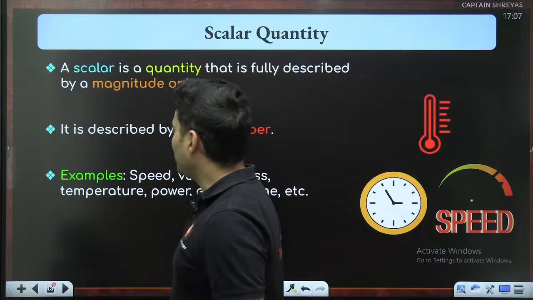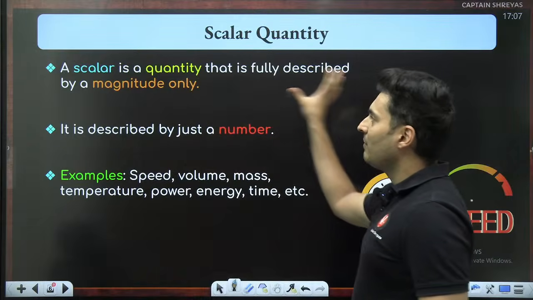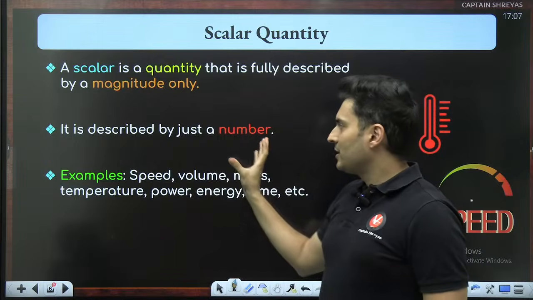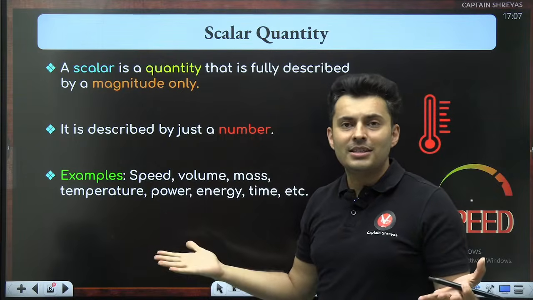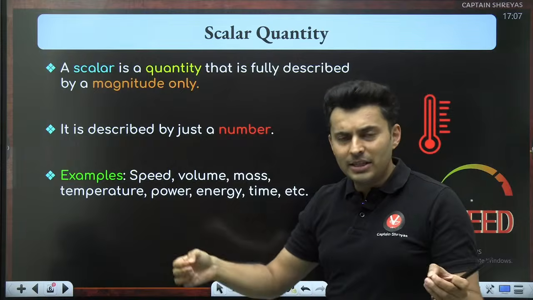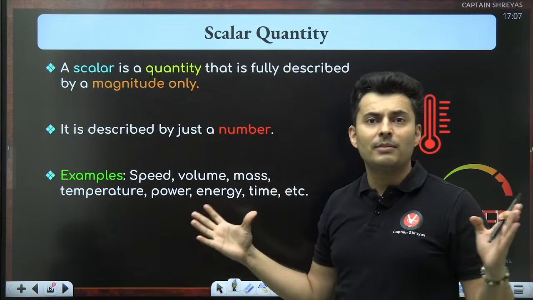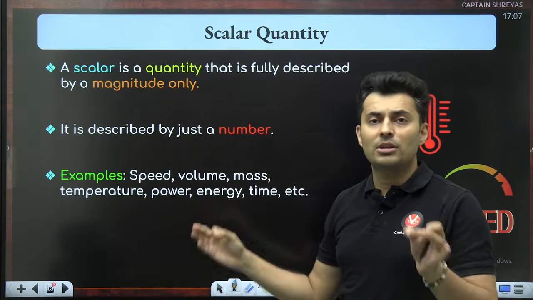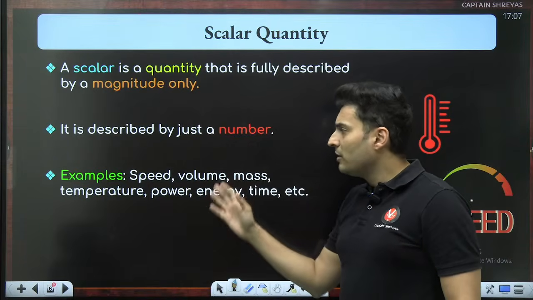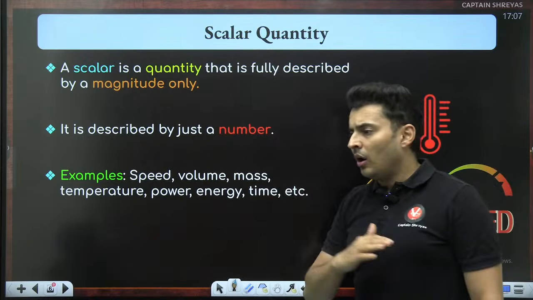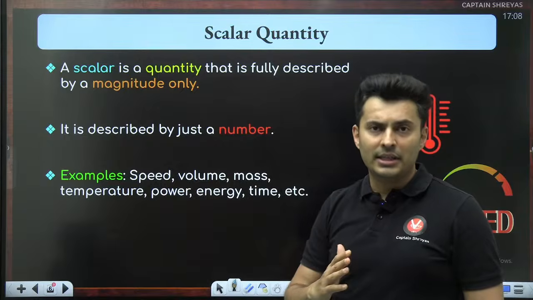All right. So, a scalar quantity is completely described by magnitude alone, no need of direction. It is just described by a number: 50 kg, 70 kg, 50 meters, 29 seconds. All these are basically pure numbers without any information of direction. Speed, volume, mass, temperature, power, energy, time, current, all these are scalar quantities.